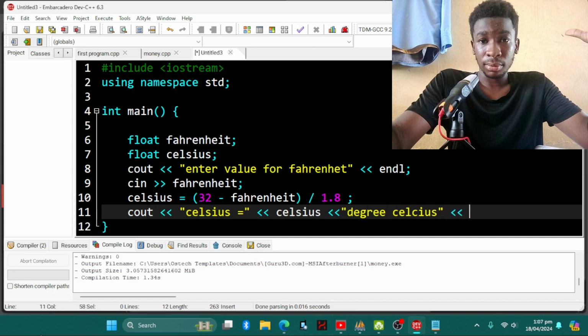Then we go towards endl. Alright, so then now we can terminate. So this is basically it.